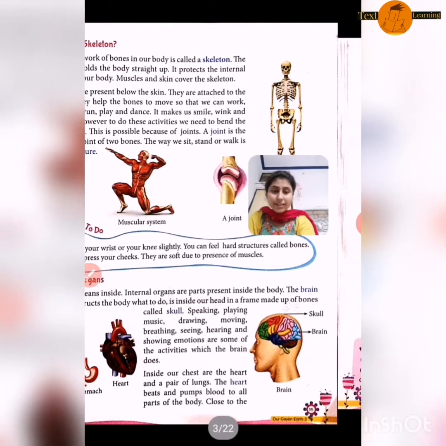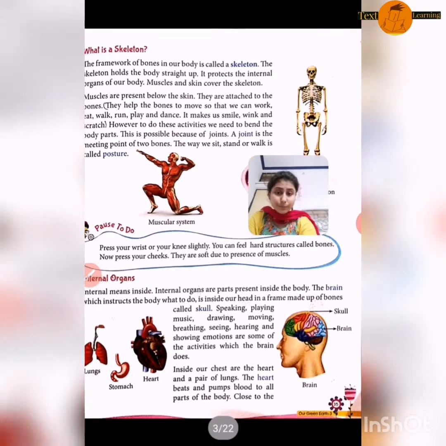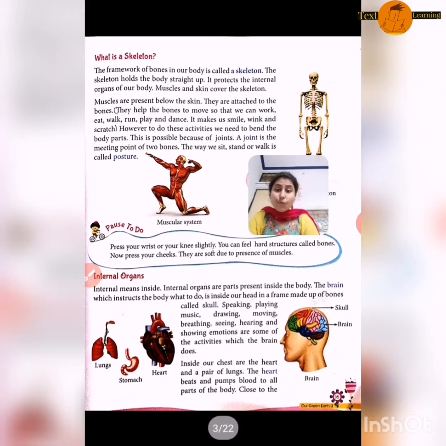Okay. Next is the brain. The brain instructs the body what to do. What is the function of the brain? The function of the brain is to give instructions to our body. If you want to do anything, if you want to talk, if you want to stand, all the instructions will be given by the brain only to our body.